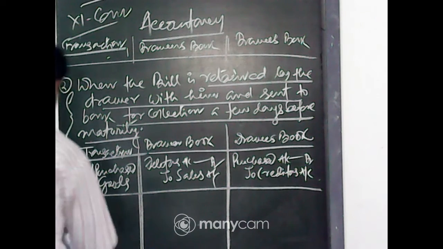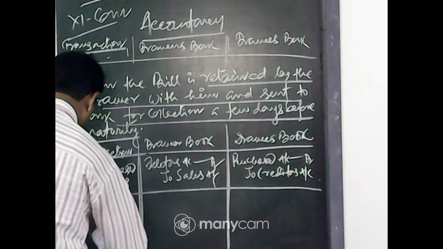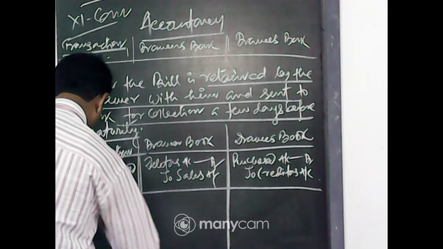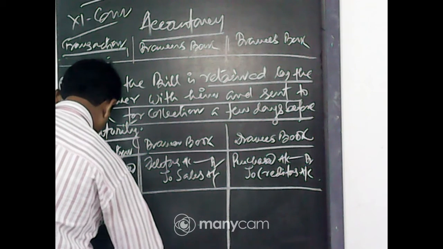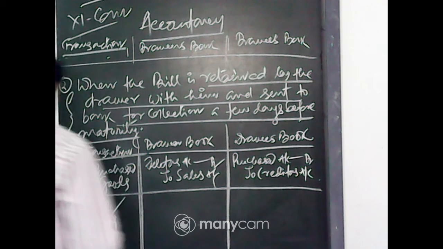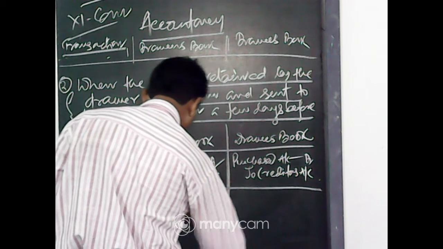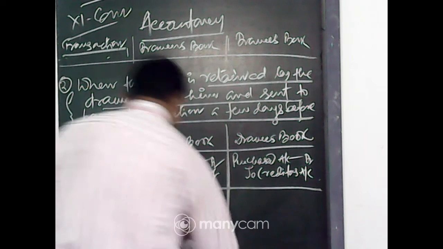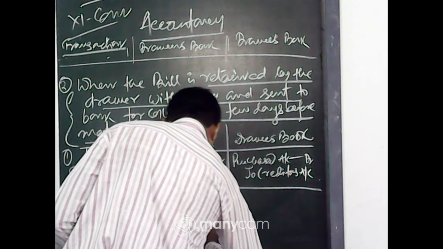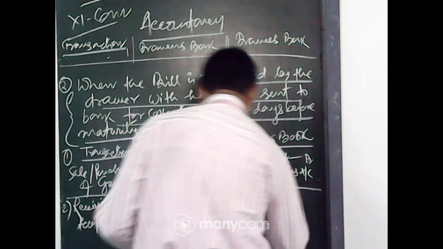Number 2, receiving or accepting the bill: bill receivable account debit to debtors account, creditors account debit to bills payable account.